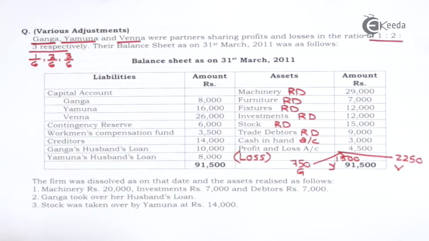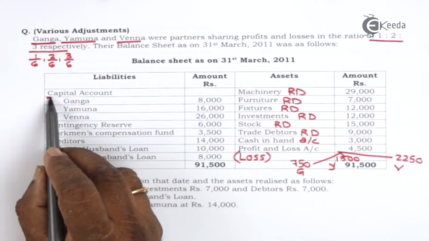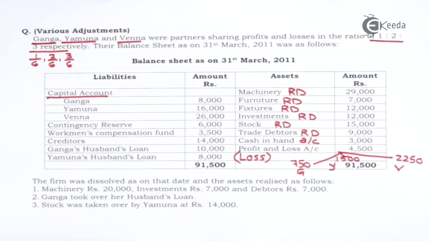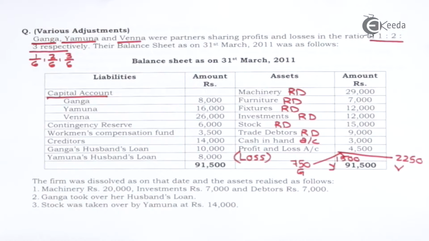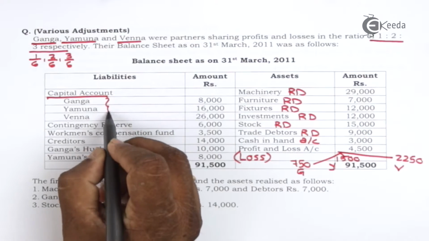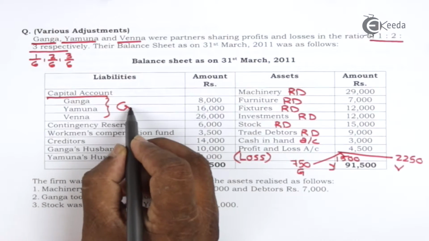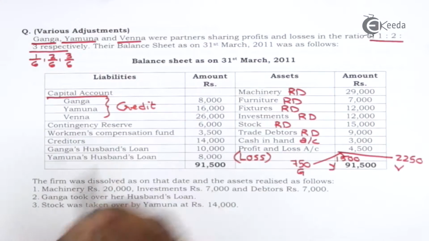Let us go through the liabilities. Capital account of Ganga, Yamuna, Venna, capital account credit. Contingency reserve.